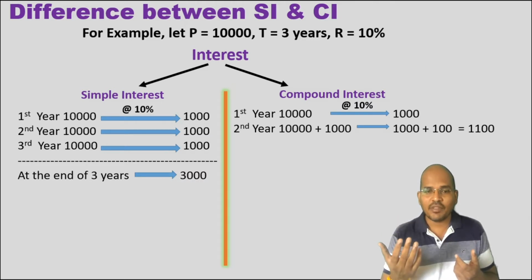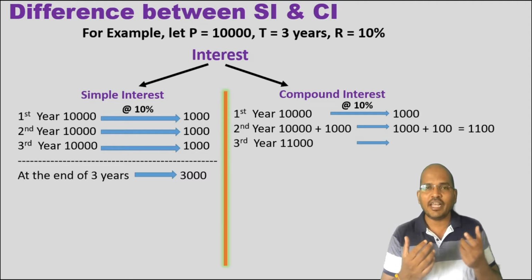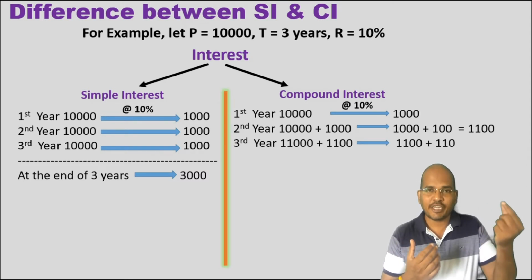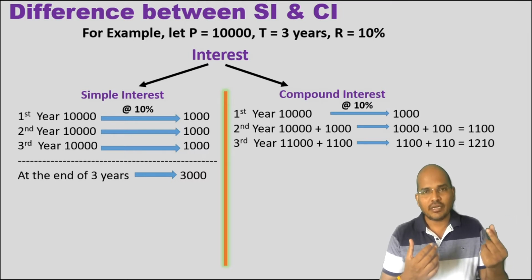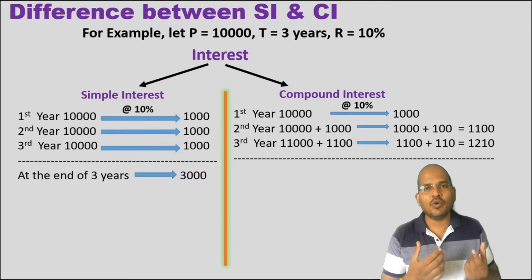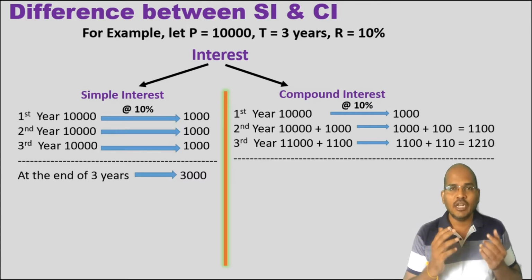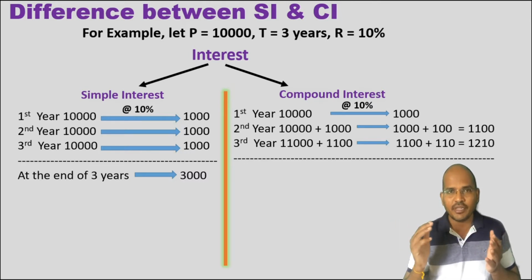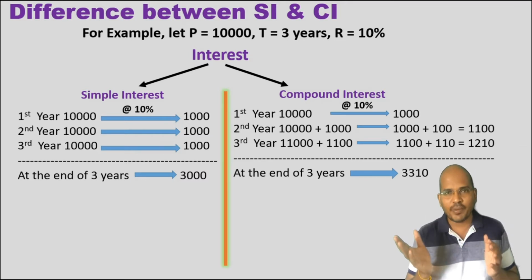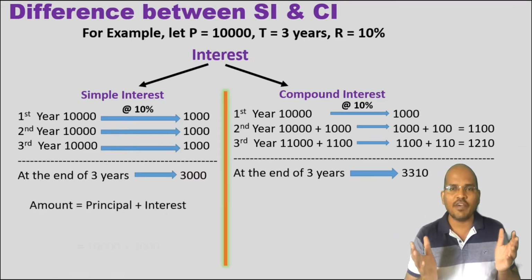Now for the third year, what do you find? In the third year we take the previous amount of 11,000 rupees and then the previous interest of 1100 rupees. So 11,000 plus 1100 will give you an interest of rupees 1210. Now please try to differentiate simple interest and compound interest. Simple interest gave you rupees 3000, compound interest gave you rupees 3310.